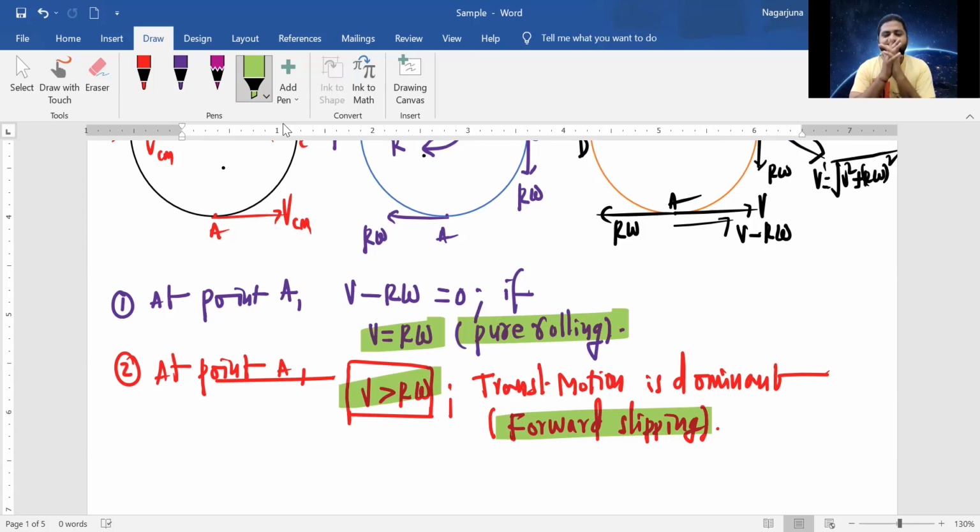V means the velocity of a body in translatory motion. Observe carefully. Imagine we are moving in a car. Suddenly you see a speed breaker 100 meters or 200 meters before that. So you have just applied the brakes. What happens? The car will slide. Understand? So the car tire, if you focus, will slide as well as rotate.